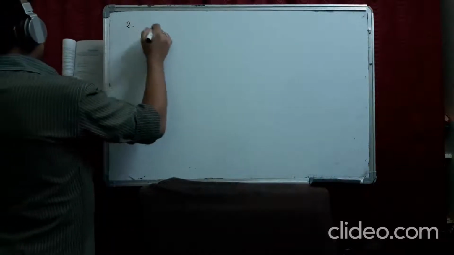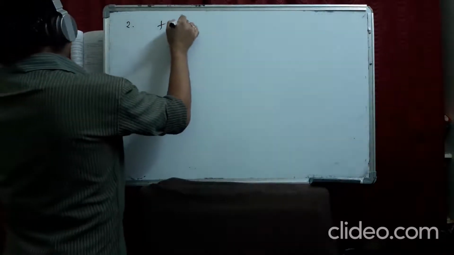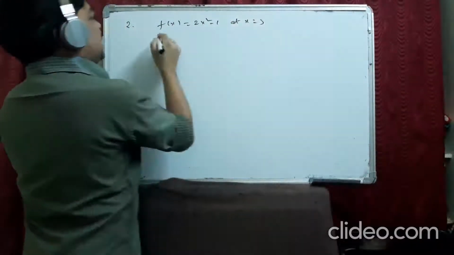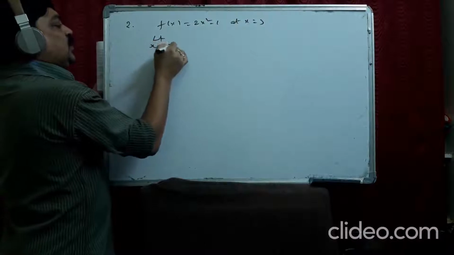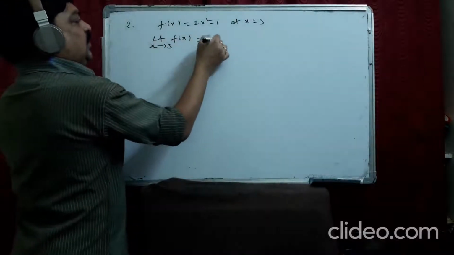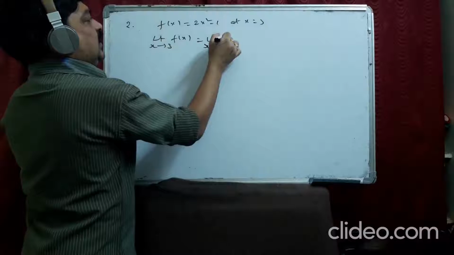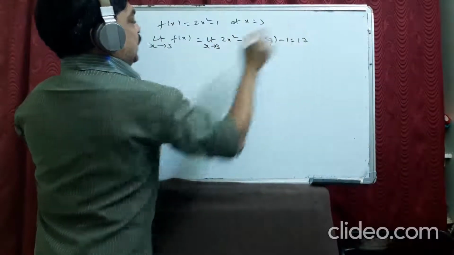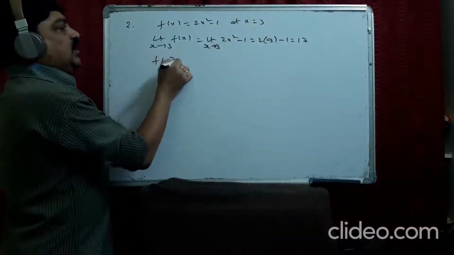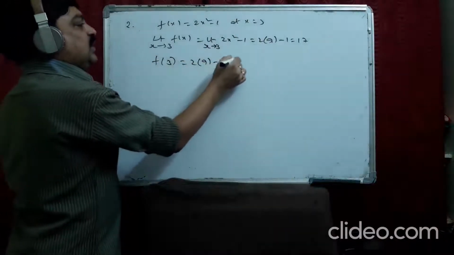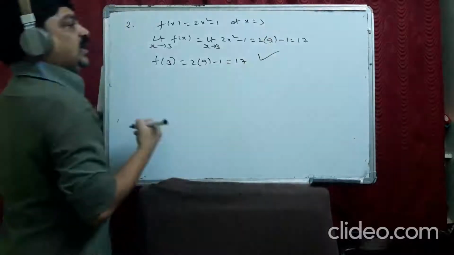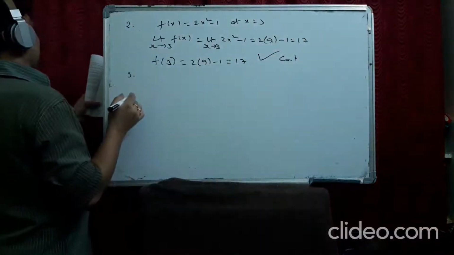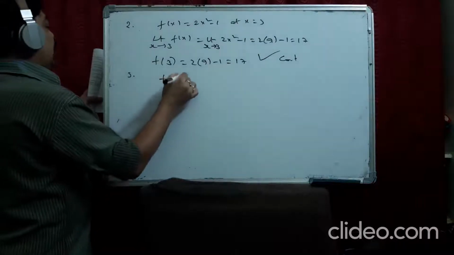See the second question. Examine the continuity of the function f of x equal to 2x square minus 1 at x equal to 3. Same process. Limit x tends to 3 of 2x square minus 1, 2 into 9 minus 1 is 17. What is f of 3? Same, 2 into 9 minus 1, 17. Therefore, it is continuous.